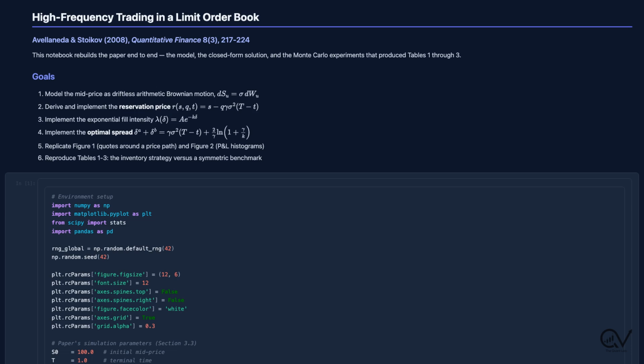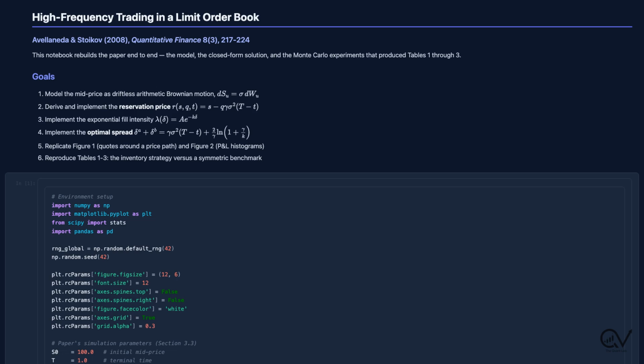We will derive the reservation price, which is the dealer's personal valuation given his inventory. We will implement the exponential fill intensity that links quote distance to execution probability. Then we combine them into the optimal spread formula and run the Monte Carlo experiments. By the end, we will have reproduced figures 1 and 2 and all three results tables from the paper.